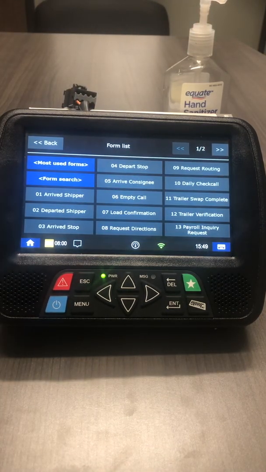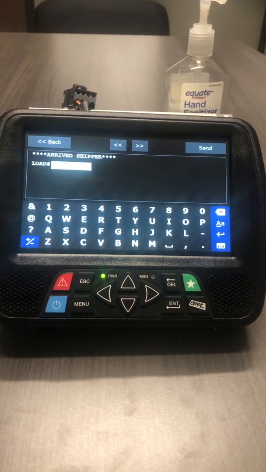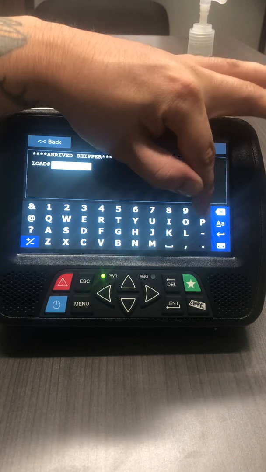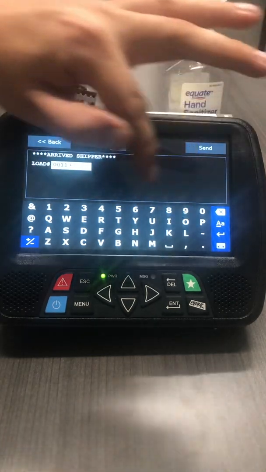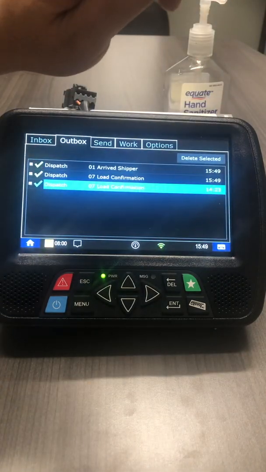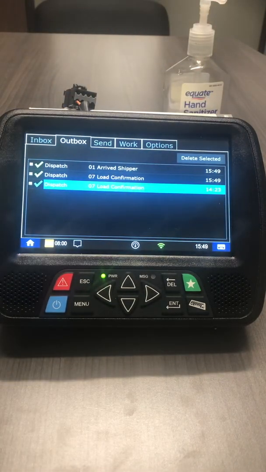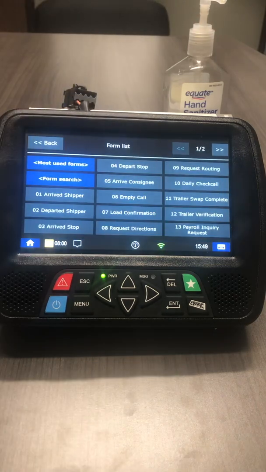When arriving at or departing the shipper, you will hit arrive at shipper. You will once again type in your load number, in this case 0011917. Send. After you are loaded, you will go back and you will send your depart shipper, macro number 2.